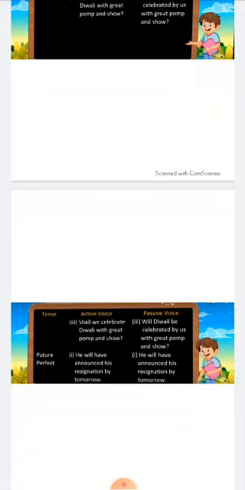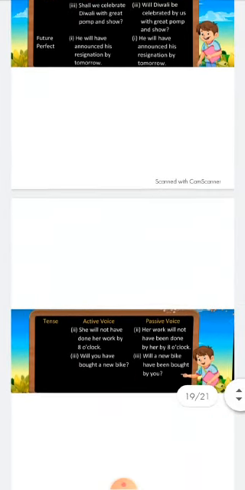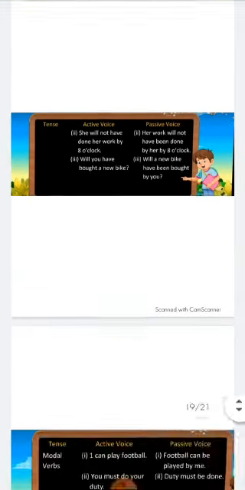Then future perfect. He will have announced his resignation by tomorrow. It will remain the same. Then she will not have done her work by 8 o'clock. Her work will not have been done by her by 8 o'clock. Will you have bought a new bike? Will a new bike have been bought by you?